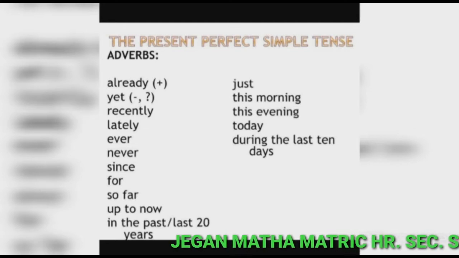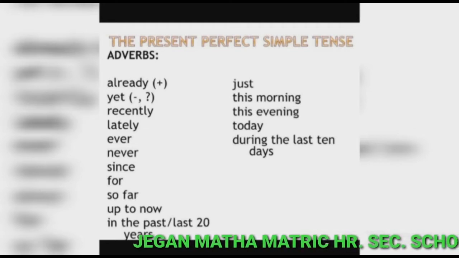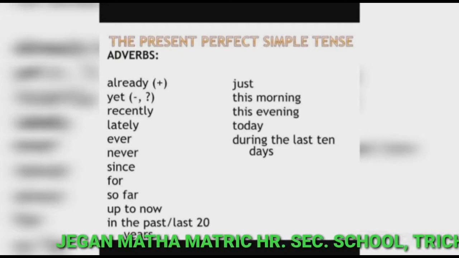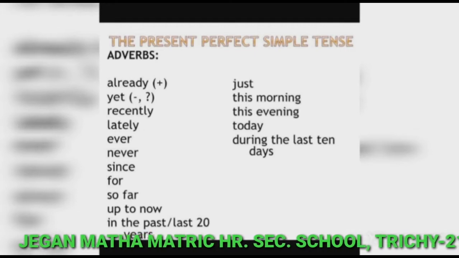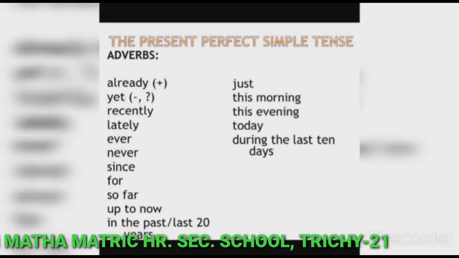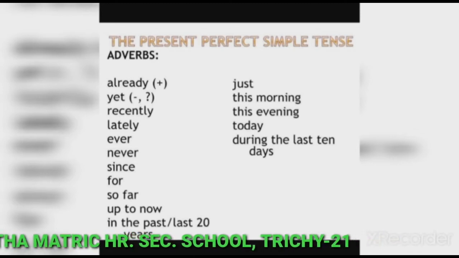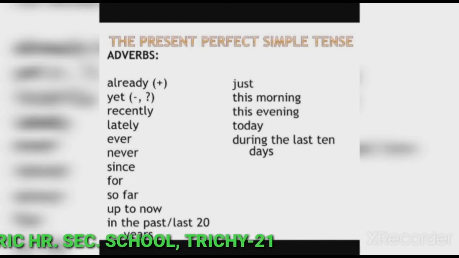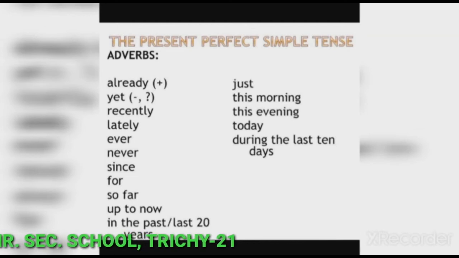Ever, never. In questions, they mean at any time or at no time up to now. These adverbs go before the main verb. Have you ever travelled by plane? I have never eaten fish. She has never talked to me. So these are some examples of adverbs. These following adverbs or adverb phrases can be used with the present perfect tense.